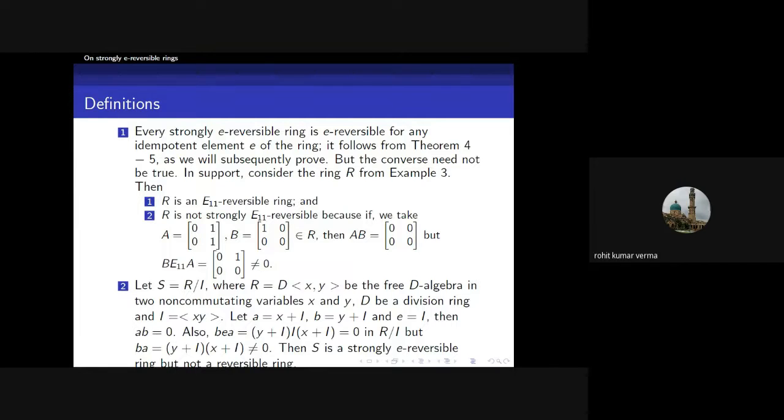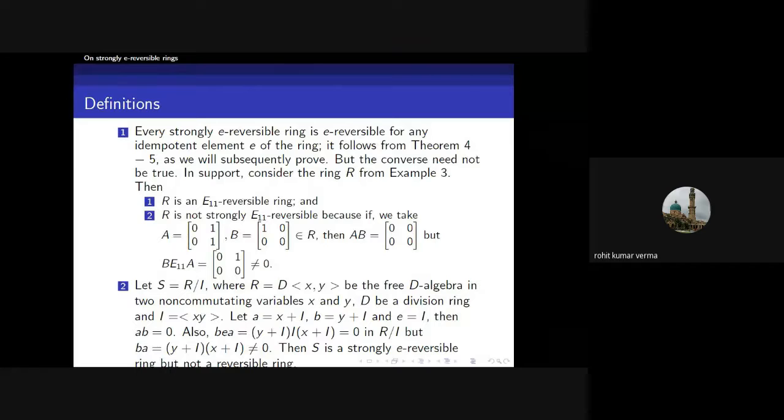Next we give an example which is strongly E-reversible but not a reversible ring. Here we take a ring S, which is R modulo I, where R is D generated by X comma Y, the free D-algebra or free D-ring, and D is a division ring with non-commuting variables X comma Y, and we take the ideal I generated by X times Y. Let A and B be the elements of S, X plus I and Y plus I, and take the idempotent E equal to 1.